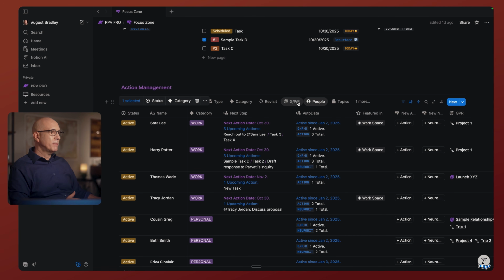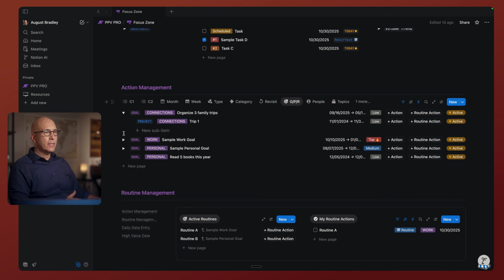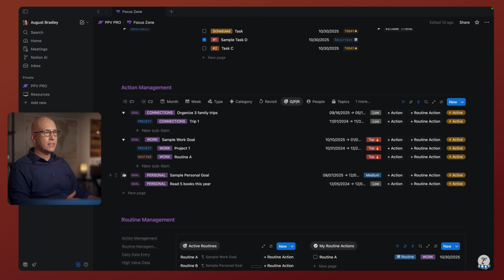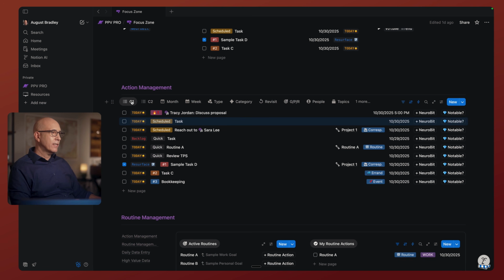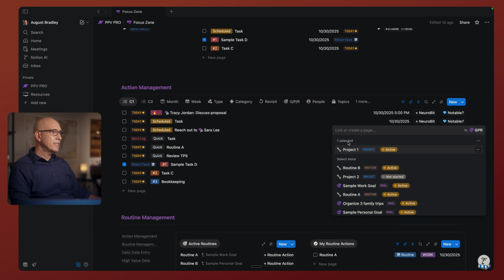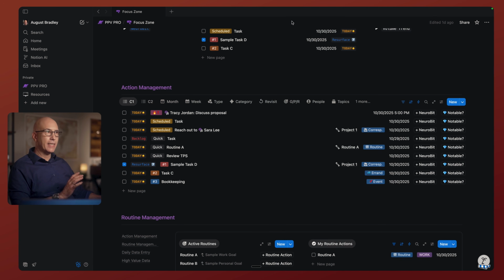So we've got a lot of breakout views that are helpful by type here, by category: work, personal, connections. We've got access to our people database. We've got a view here of our active goals and the projects and routines that are serving them, so we can, within our focus zone, jump into any of our projects very easily here. But of course, in our compact view, we're identifying which of our actions are connected to projects, so we can very quickly jump into that project if that'd be helpful to look at it from the project dashboard.